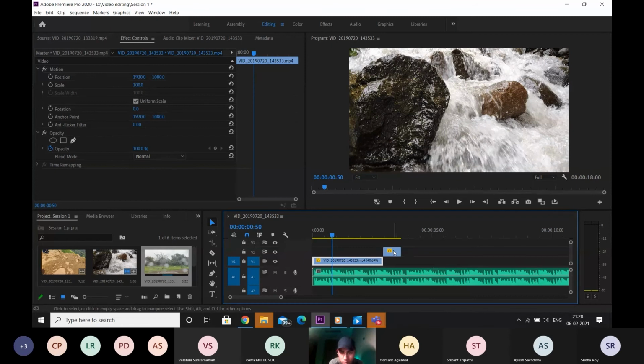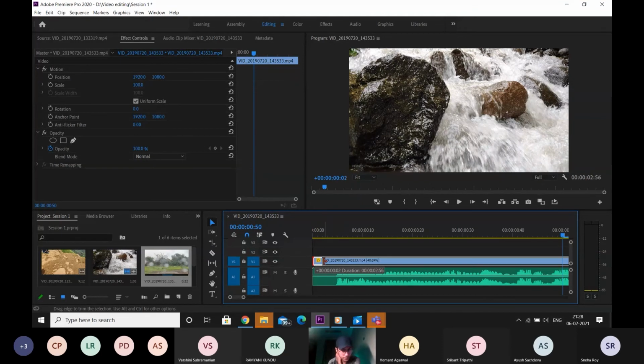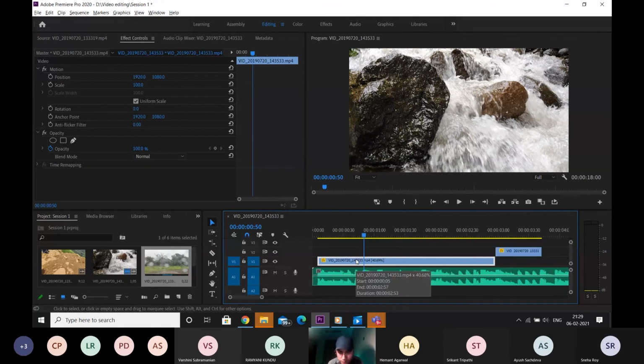So I'll tell you one more thing now. See this blank part in the beginning? This is where we have no music at all. So the beat actually starts over here. So we'll reduce it from the beginning and we'll start it at the very beginning of the audio file. We'll start the video clip at the beginning of the audio file.